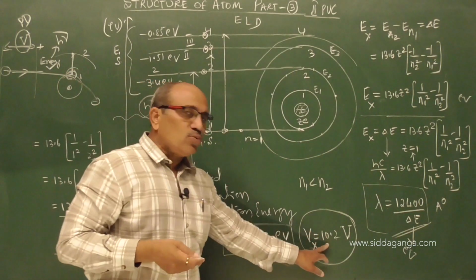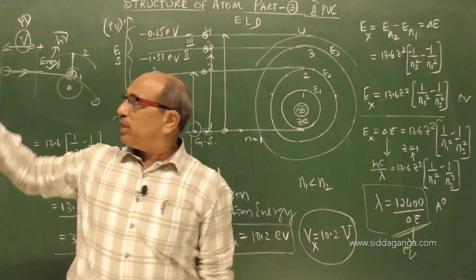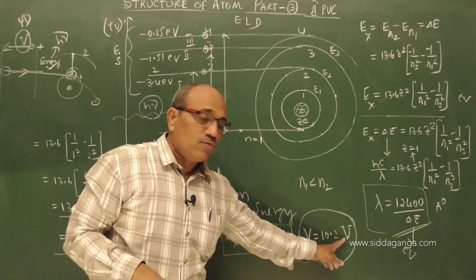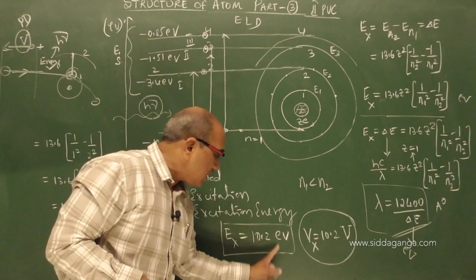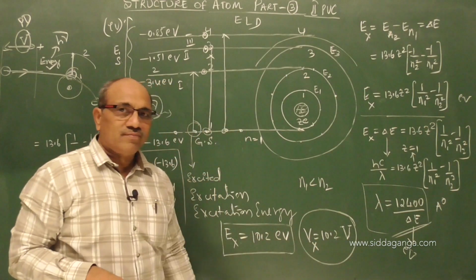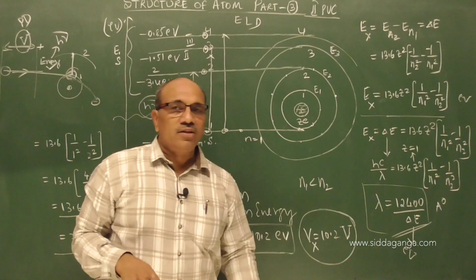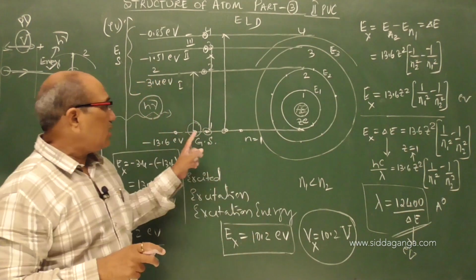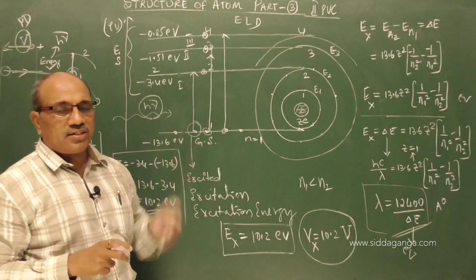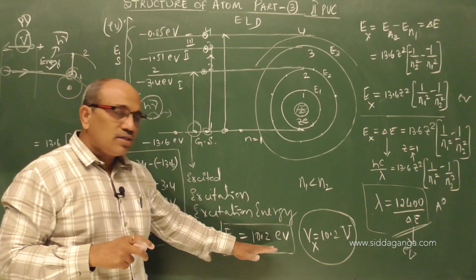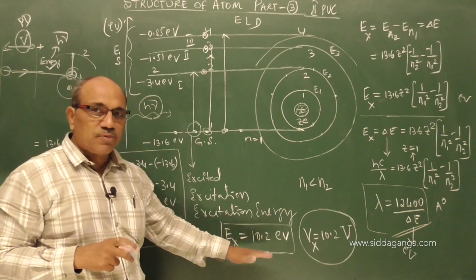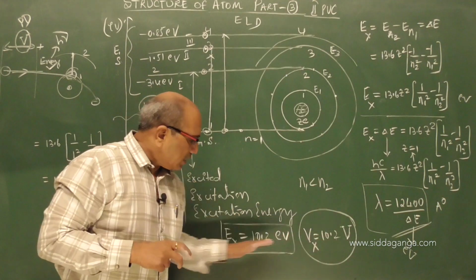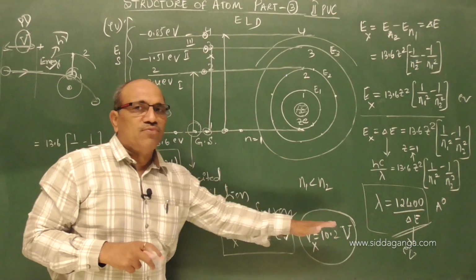Now, in the case of the hydrogen atom, I have to accelerate the outside electron through a potential difference of 10.2 volt, where the energy is 10.2 eV. I removed the E and only wrote it in terms of volt. Now that energetic outside electron, when it strikes the atom, excites the electron of that atom to the first excited state. If we express energy in terms of eV, then directly write the numerical value in terms of volt.